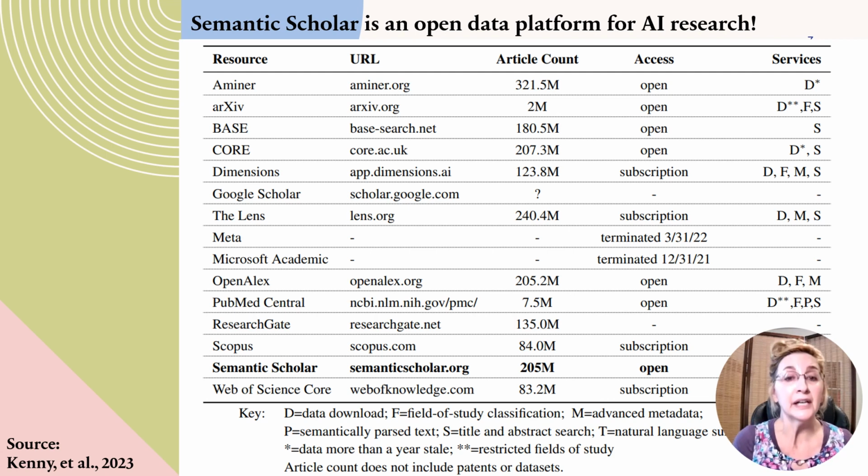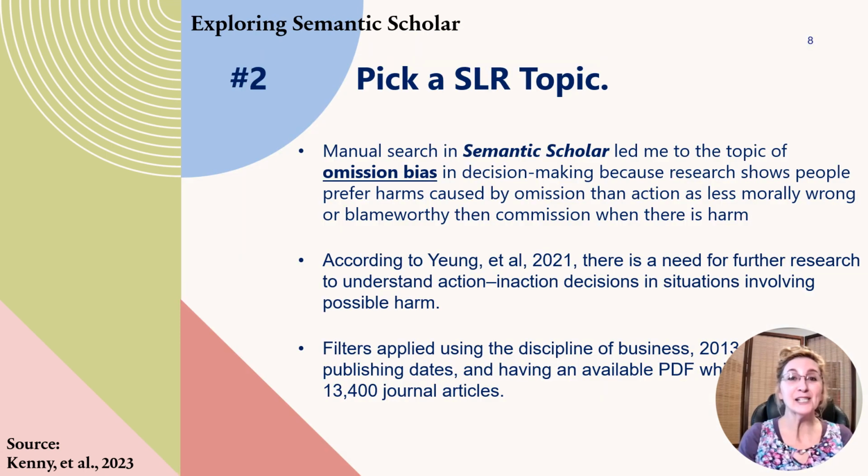The field of study has been classified. There is advanced metadata that's been labeled. They have parsed the text for semantics. There's a title and abstract search. And it's also suitable for natural language processing. It's a gold mine of a find for us developers in this field. So with that, this makes it possible to actually do this project.